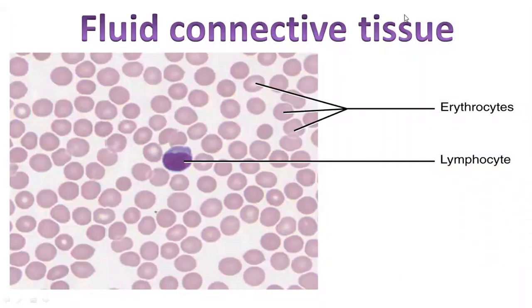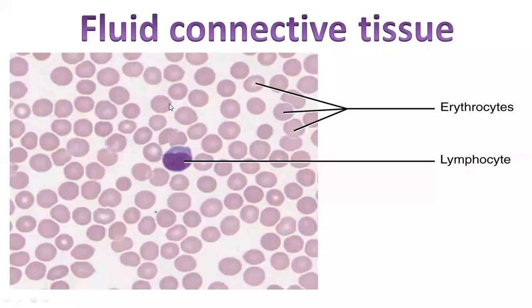So today we are going to discuss a new topic, the last type of connective tissue, called fluid connective tissue. Fluid connective tissue itself indicates that this connective tissue is in the form of liquid or fluid. Connective tissue, you all know, is the one which connects the other tissues of the body, or binds them together.